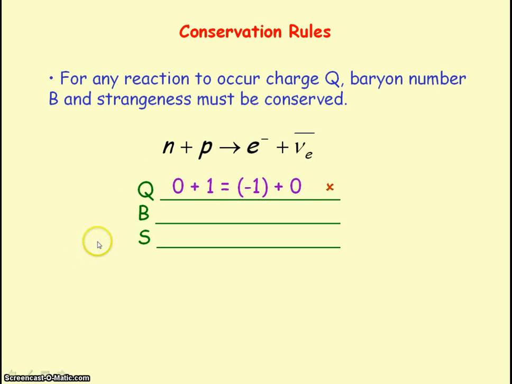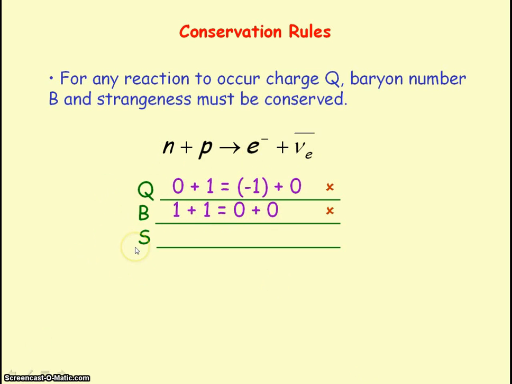If we also look at the baryon number. Neutrons and protons are baryons, so have a baryon number of 1 each. The electron and the antineutrino are leptons, so they're not baryons, so their baryon numbers are 0. So again, you can see the baryon number is not conserved for this reaction.